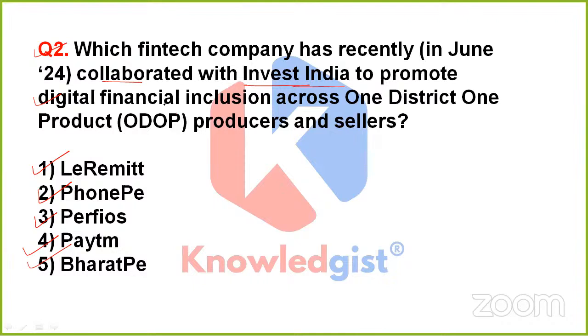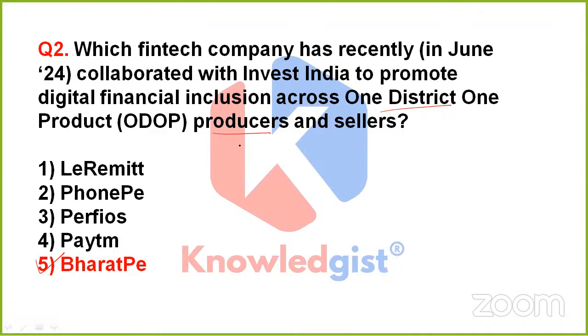Okay, great. So this time, the correct answer is option 5, that is Bharat Pay. See friends, here is a term which is ODOP, that is one district, one product, producers and sellers. So what is this basically? This ODOP is a program in India and it aims to promote a product from each district in the country. Clear? From its name also it is showing that a single product from each district in the whole country is going to come under this list.